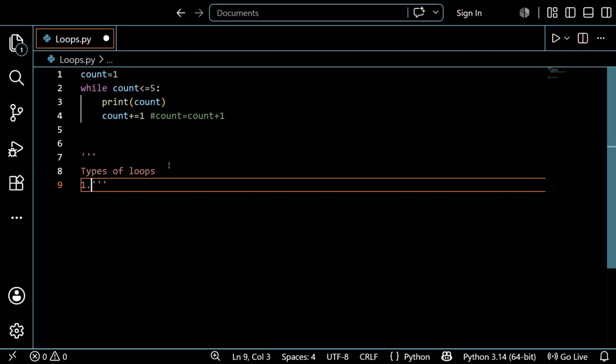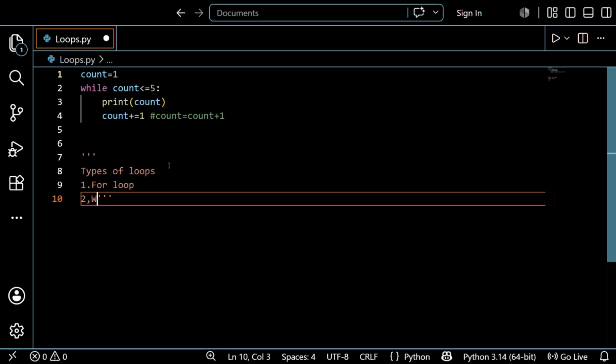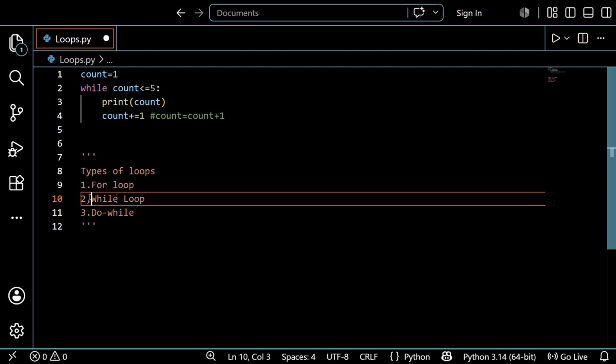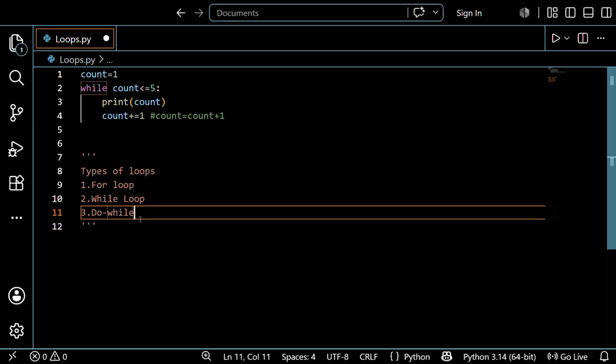The first one is for loop, the second one is while loop, and the third one is do while loop. Actually, guys, while loop and do while loop are both the same, just a small difference between them. So there are so many comparisons regarding that also, guys. So don't need to worry. I will explain everything right now.